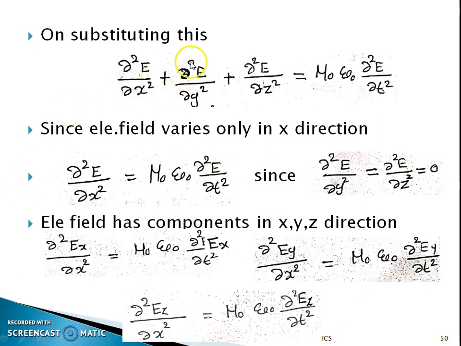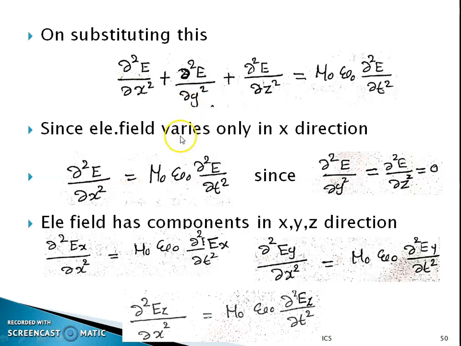On substituting this in the first equation, dou square E divided by dou x square plus dou square E divided by dou y square plus dou square E divided by dou z square is equal to mu 0 epsilon 0 dou square E divided by dou t square, since we are considering free space. So mu 0 and epsilon 0 are used here.